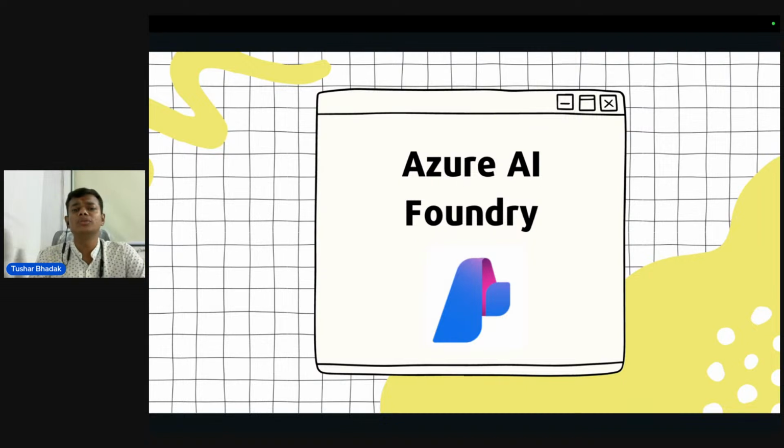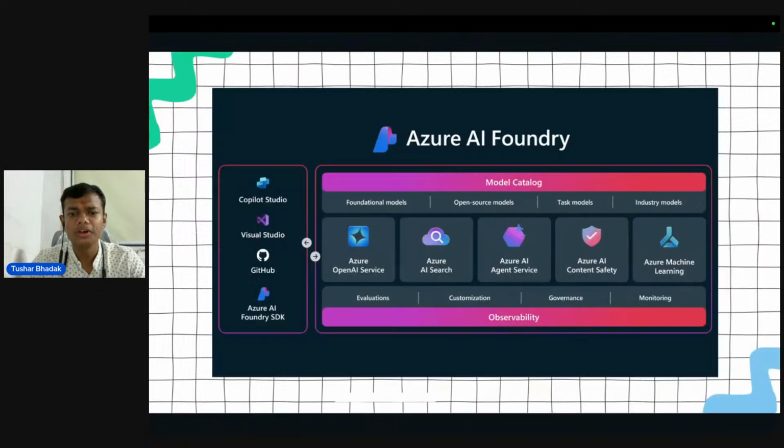Okay, now the most favorite topic of mine is Azure AI Foundry. So what is Azure AI Foundry? It's a complete package platform for all the AI models available in the marketplace, whether it's GPT, DeepSeek, Llama, Meta models, or Gemini models. All the models are available in one platform, Azure AI Foundry. You can also integrate with Copilot Studio, VS Code, Visual Studio, and the GitHub extensions as well.